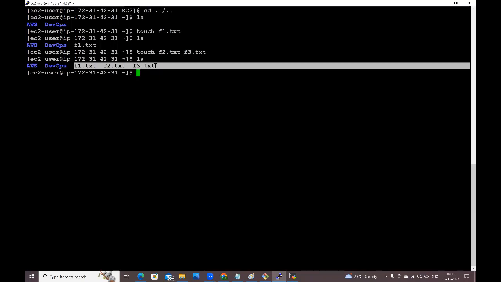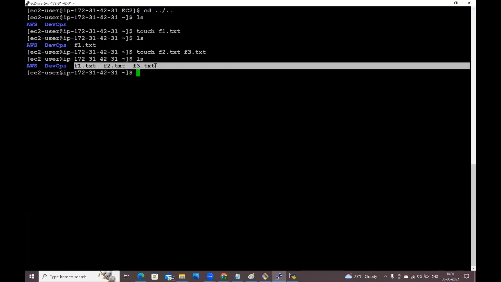Now, I want to create a file with data. At the time of creating the file itself, I want to give some data also. How will you create it? For that, we need to use the cat command. By using the touch command, we can create only empty files.